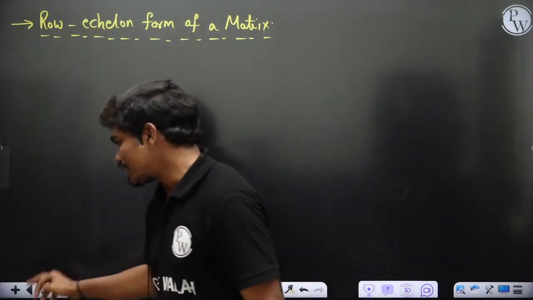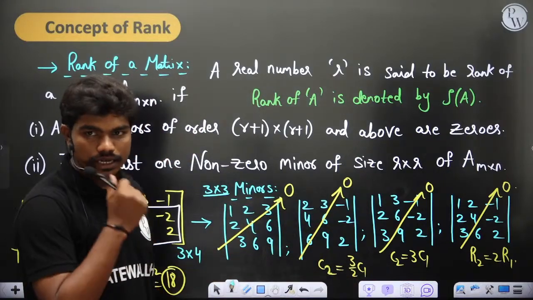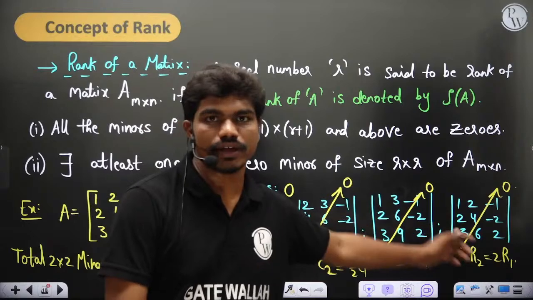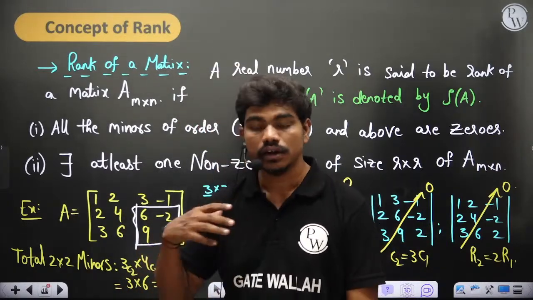When I give you a matrix, doing these calculations is not very comfortable. Of course it's of size 3 by 4, so at least we put in some effort and figured out there are 18 2 by 2 minors, and it's really tough.